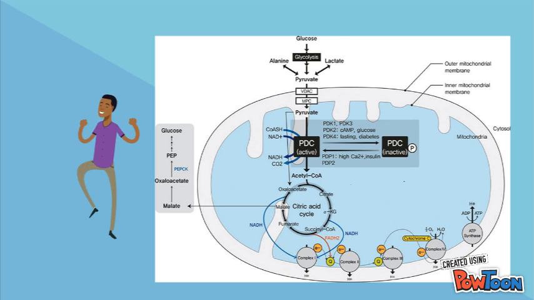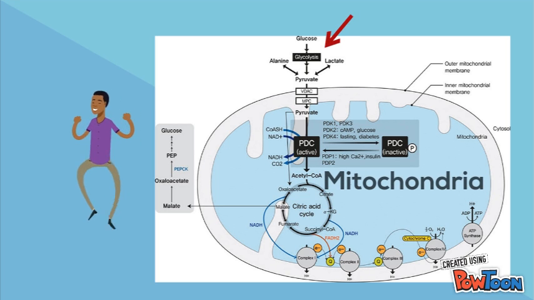Glucose is an essential molecule in metabolism and for energy. Glucose can be converted into pyruvate through a process called glycolysis. This process occurs outside of the mitochondria.